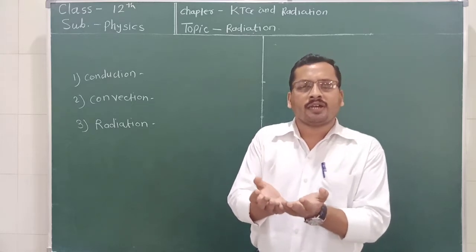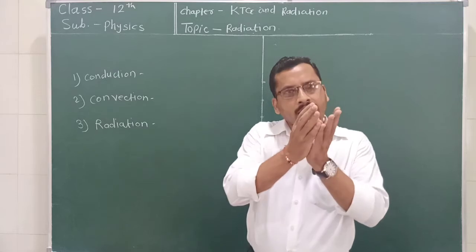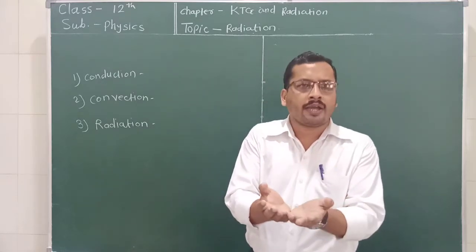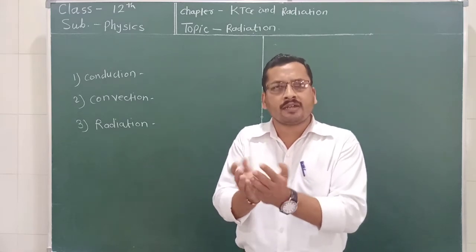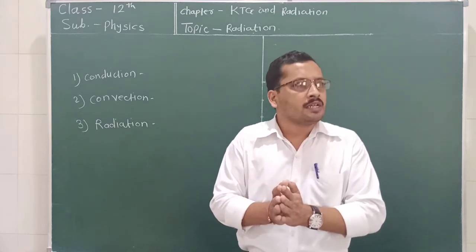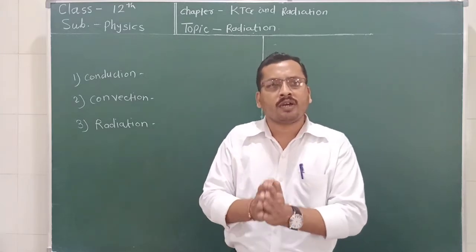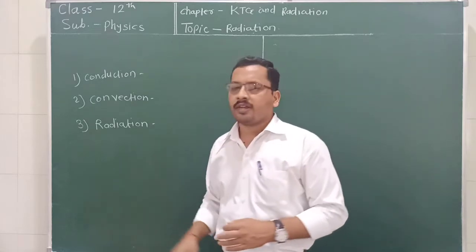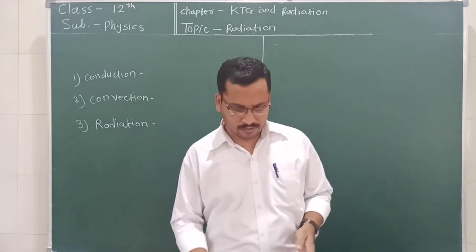Due to the heat, our hand gets heated. Why? Because the heat radiation coming from the sun gets absorbed by our skin and it gets heated. So this is the example of absorption, reflection and transmission. We are discussing in this lecture what happens when radiation falls on any surface.